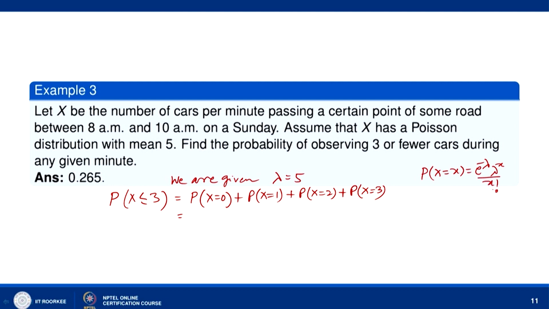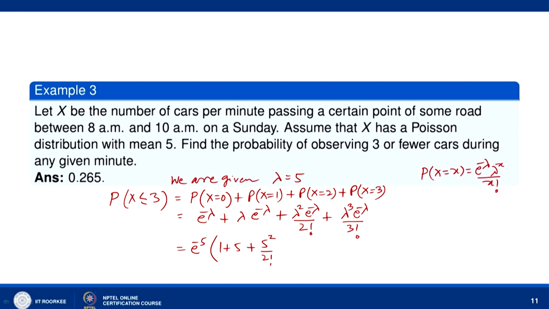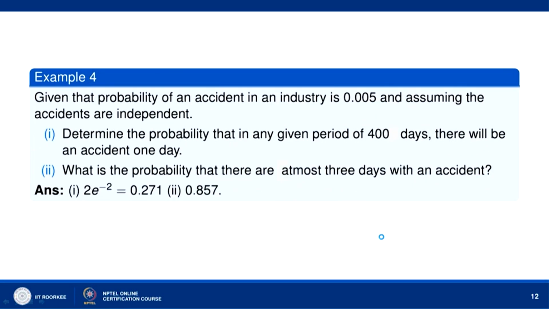So, when x is 0, it is e to the power minus lambda, when x is equal to 1, it is lambda e to the power minus lambda, then x equal to 2 means lambda square e to the power minus lambda by 2 factorial, then x equal to 3 means lambda cube e to the power minus lambda divided by 3 factorial. Lambda is equal to 5. So, we get e to the power minus 5 times (1 plus 5 plus 5 square divided by 2 factorial plus 5 cube divided by 3 factorial). When we calculate this, it comes out to be 0.265.